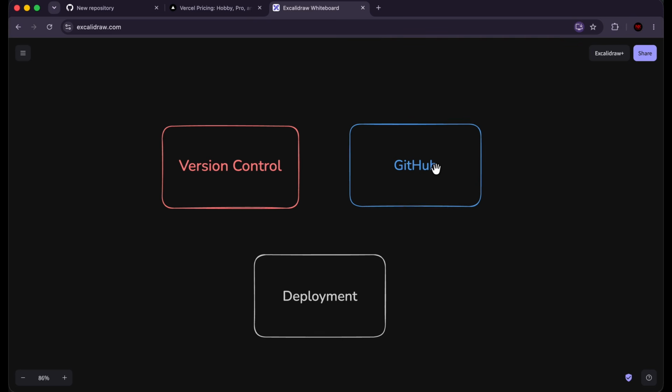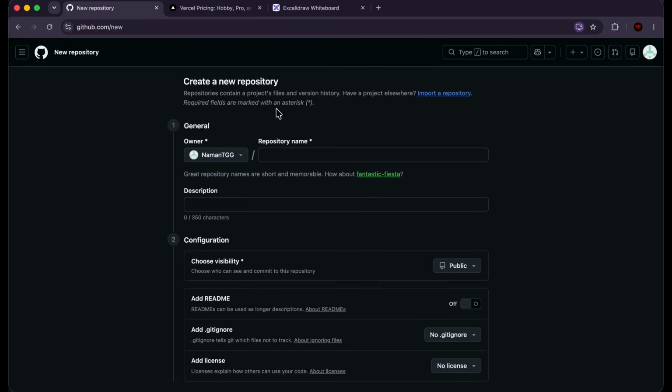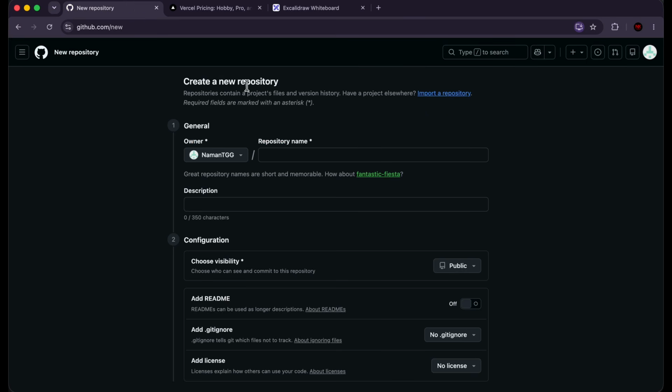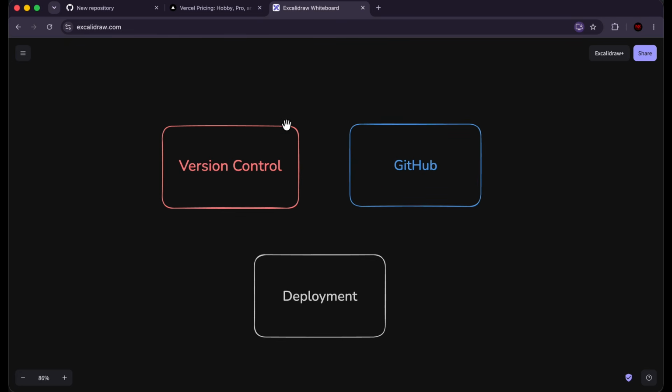But before that, let's understand the second reason why GitHub is very important for us, and that is version control. So right now, we are on the second iteration of our application. Let's say I iterate some more on it and I reach a version 3. But after that, I realize I liked version 2 better. So how will I go back to version 2 if I haven't saved the code for version 2? So GitHub basically allows me to save the code at different parts of the project cycle. So right now we're on version 2. So I can save all of the code for version 2, and later on, if I ever want to access that code, I will have all of that code saved for version 2 in GitHub. So we're going to learn about version control and deployment and GitHub.